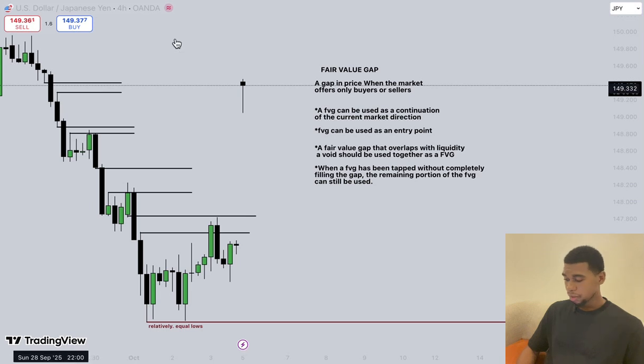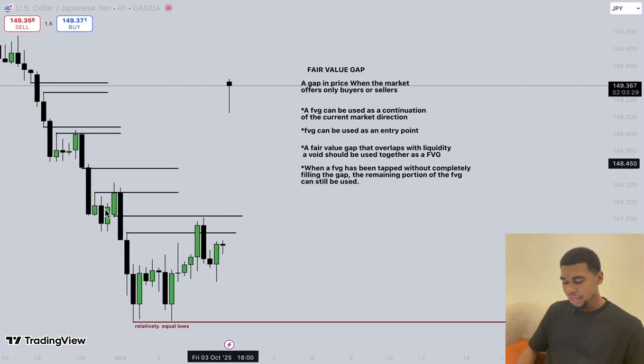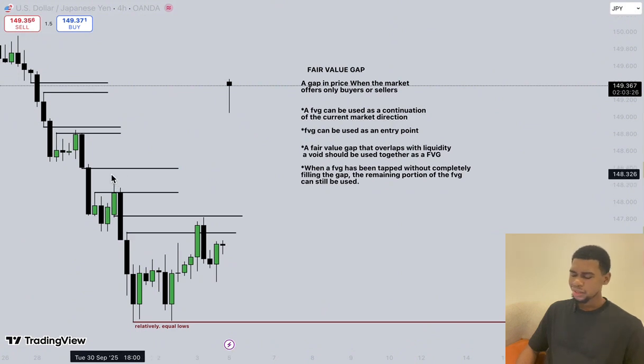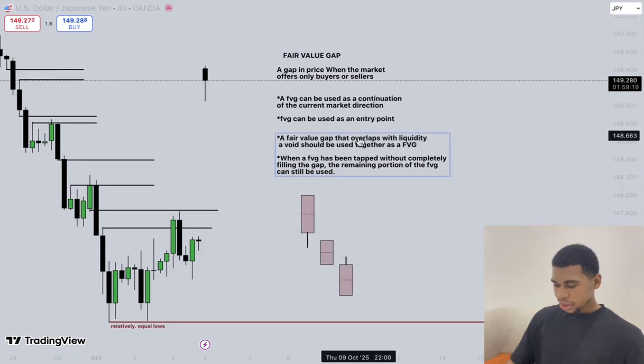mind you, this is a 4 hour time frame, right? So you wait for price to trade into that fair value gap, and then reject away from it. That right there, you can get your entry inside that fair value gap. So the next point says what?